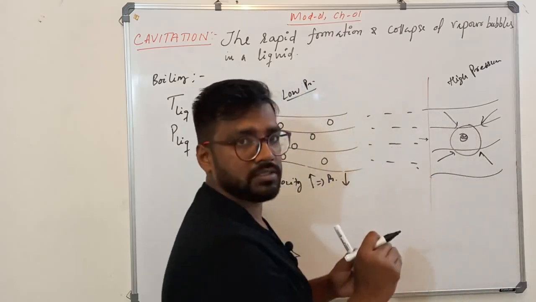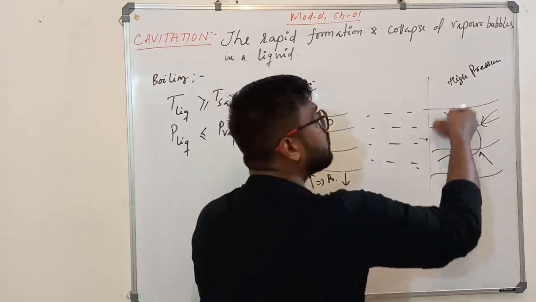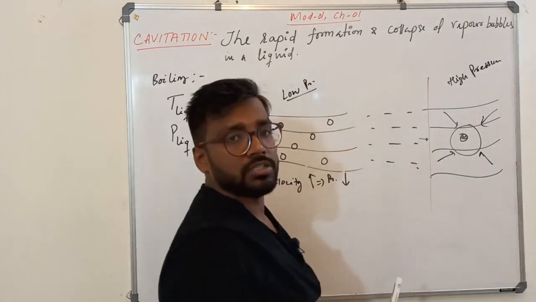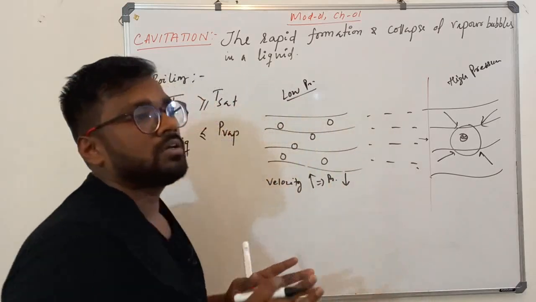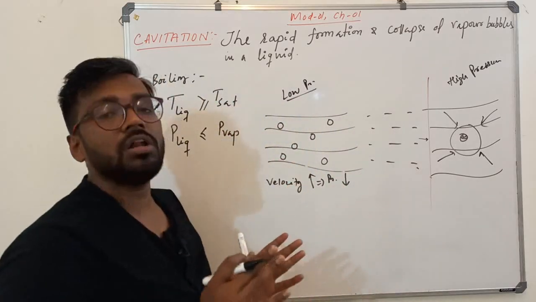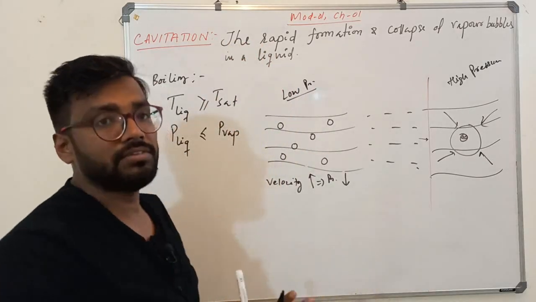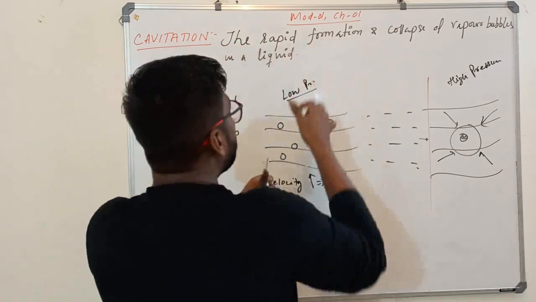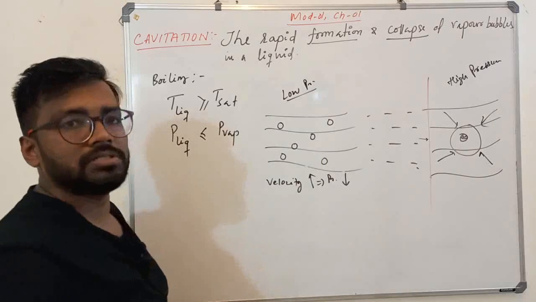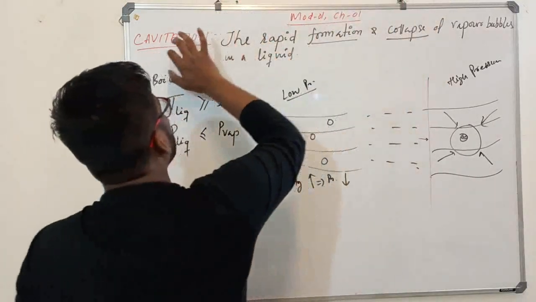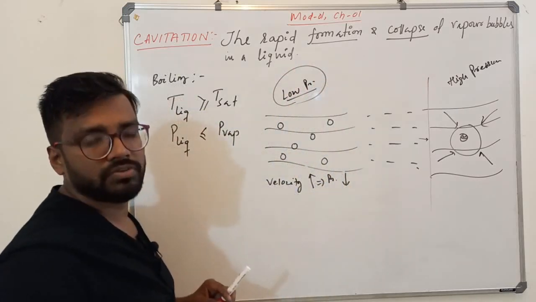To occupy this void, surrounding liquid will rush in to occupy that space. This kind of phenomenon we call cavitation. What I wrote here: cavitation is the rapid formation and collapse of vapor bubbles in a liquid. This entire phenomenon we call cavitation. And remember, cavitation is a low pressure phenomenon.